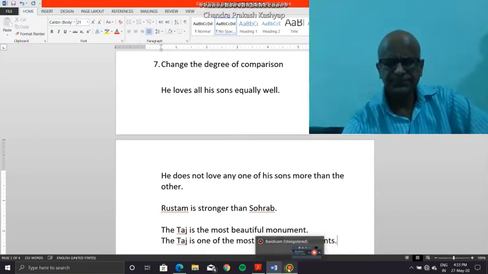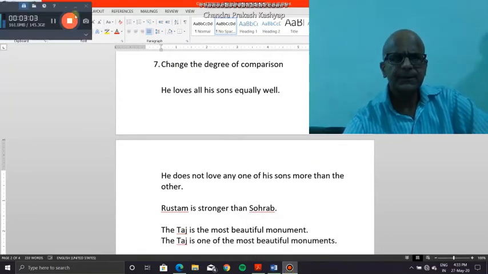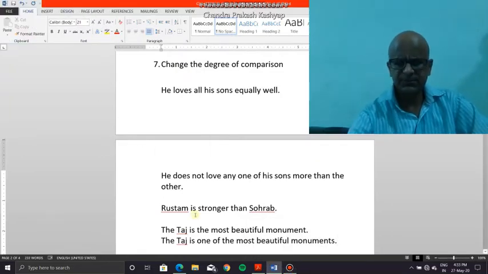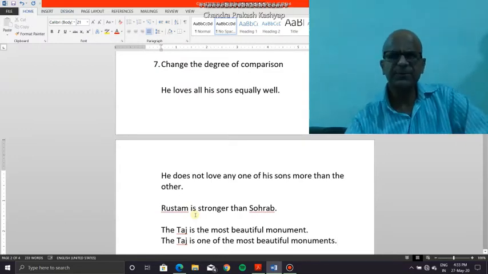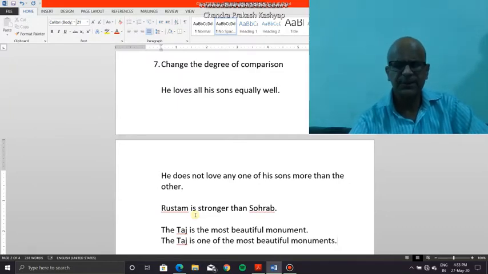Now here again, the two sentences have been expressed using the superlative degree. Beautiful is in the superlative degree in both the sentences.